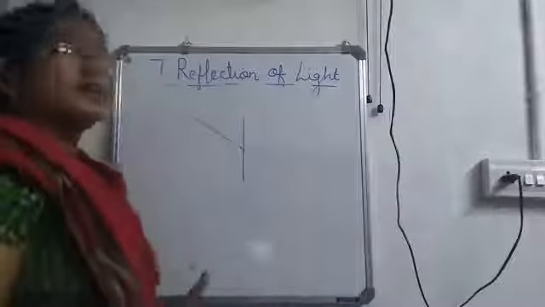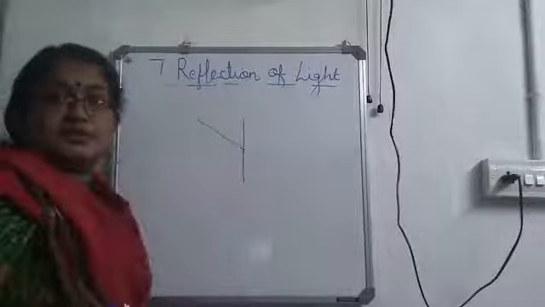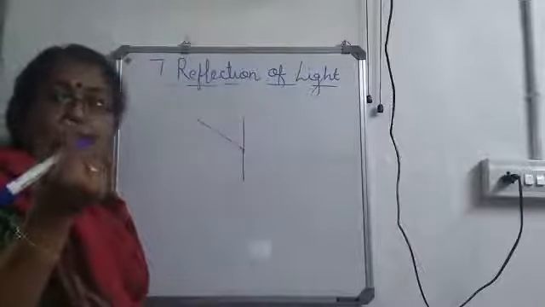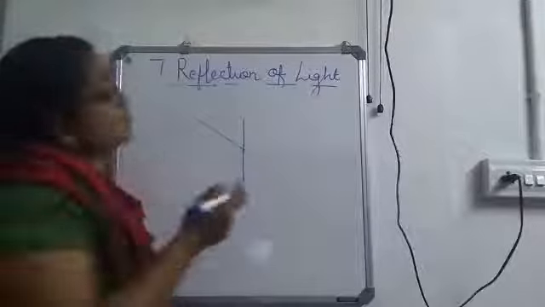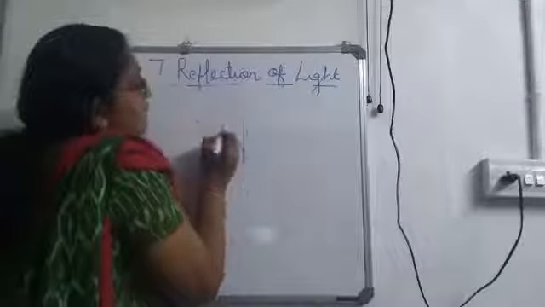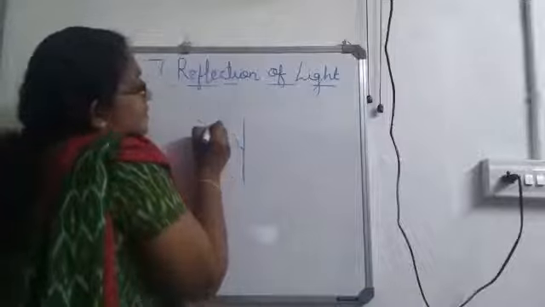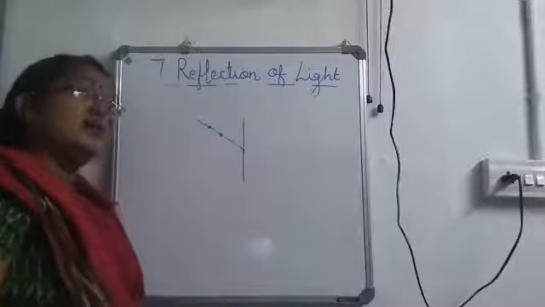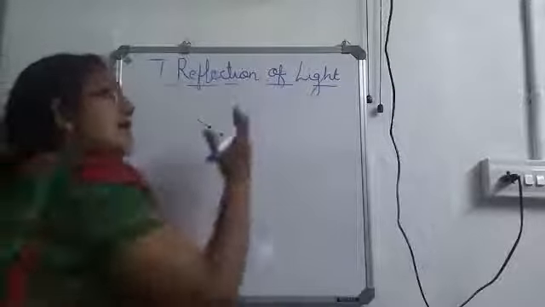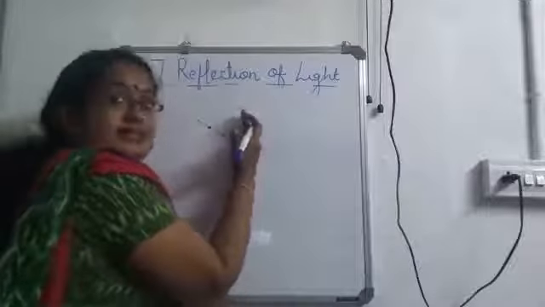Now the next thing is take two pins. Pins will be there, that is, pins with a head. So just take two pins and put those two pins on this line. Now take a plain mirror and keep the mirror on this line.